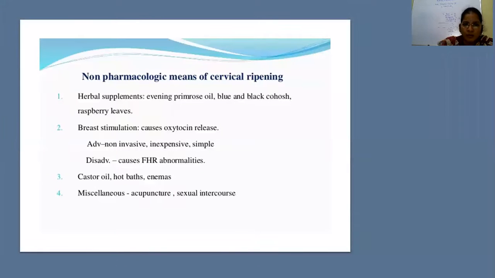Coming to non-pharmacological means of cervical ripening. Most of the women during labor will have sips of hot water or sips of tea. They assume that will stimulate uterine contractions. So evening primrose oil, blue and black cohosh, raspberry leaves are used as non-pharmacological methods for cervical ripening. Breast stimulation, as already told, stimulates the release of oxytocin. One more disadvantage is if not monitored in proper conditions, we may miss the fetal heart rate abnormalities.